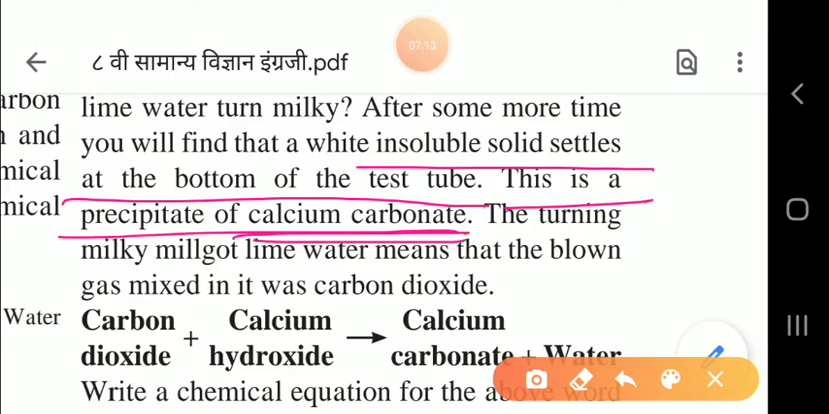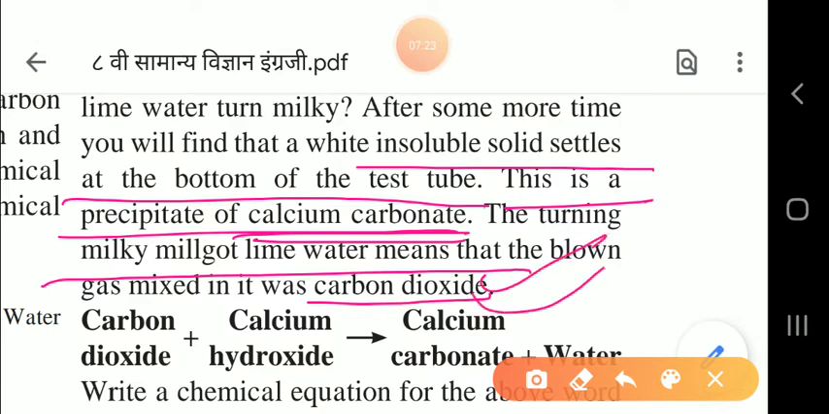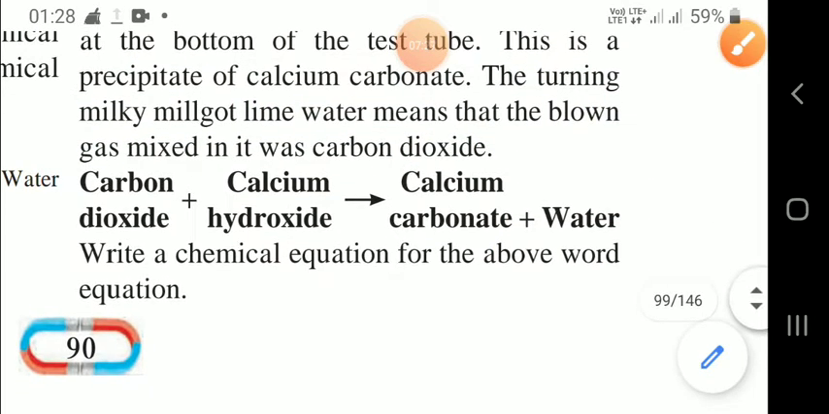So the lime water turning milky means that the blown gas mixed with it, and that gas was carbon dioxide. Already I told you that this gas was carbon dioxide. Now we'll see the reaction, children.